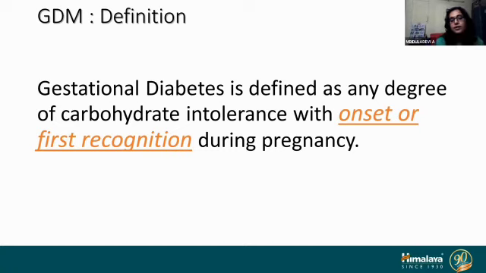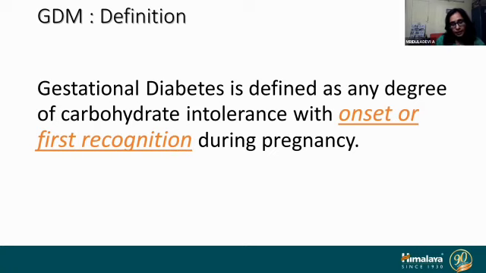This is the definition for gestational diabetes, and the key word here is onset or first recognition. So anytime, irrespective of the trimester or the gestational age, if high sugars are detected by any of the screening methods that you use, you have to call it gestational diabetes mellitus.